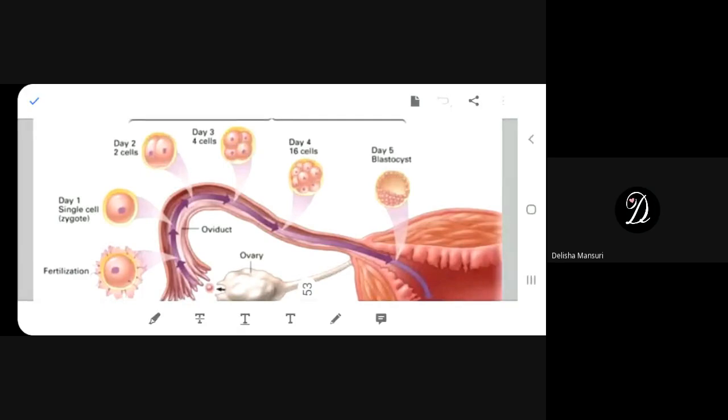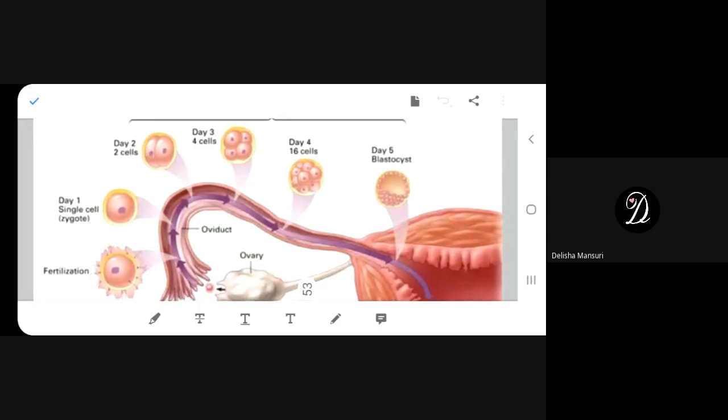Now, frog. I've shown you the picture, I think. Remember, I've shown you the picture when the frog is spawning, when the frog is laying the eggs. Yes, ma'am. Easy, no? Now you can visualize whatever I've shown you as slide. So this is external fertilization. The question is right or wrong? True, it is right. You can see the frog sitting on the bed of eggs which is laid, and later the male frog will lay sperms on it and it will be fertilized externally. Yes, you understand? So that is true.